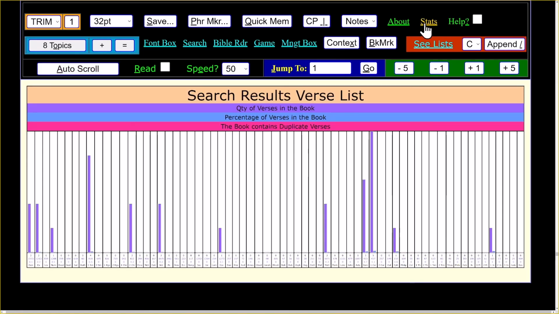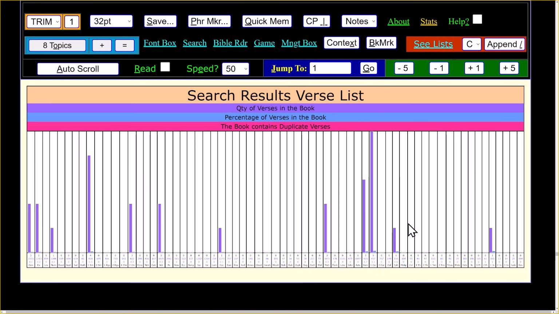When we do our stats, we can see it occurs the most times in 1 Corinthians because that was all the way up at 100%. And then it would be 1 Samuel. Then it looks like over here at Romans would be the next time the phrase Spirit of God occurs. And the percentage of verses, you can look at this blue and you can see that that occurs in 1.1% of the verses. So of the 437, it occurs in 5 of them.